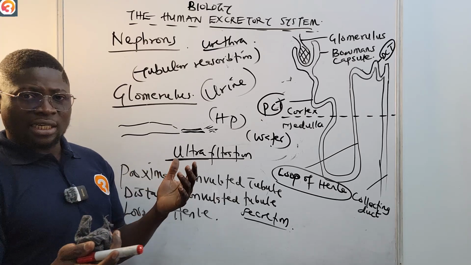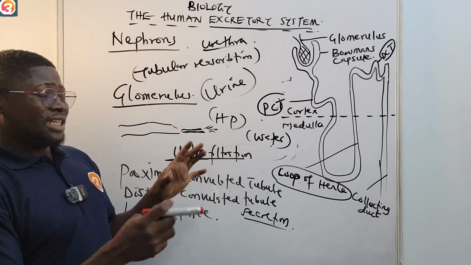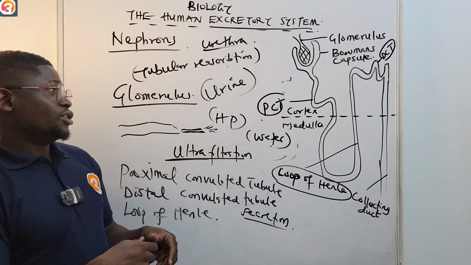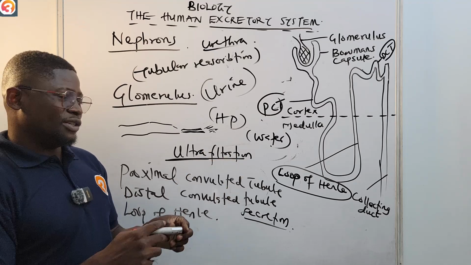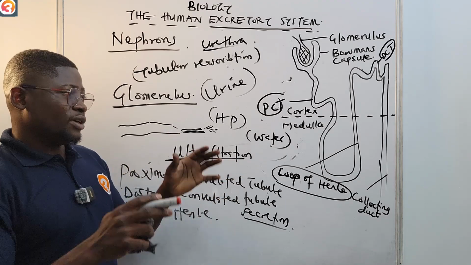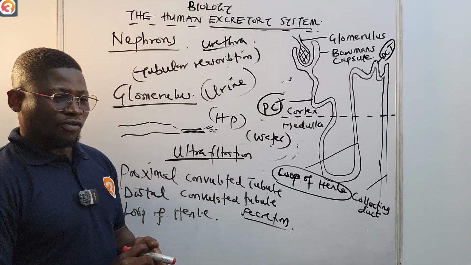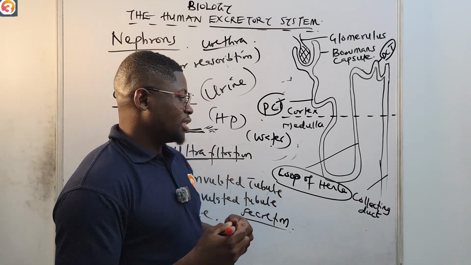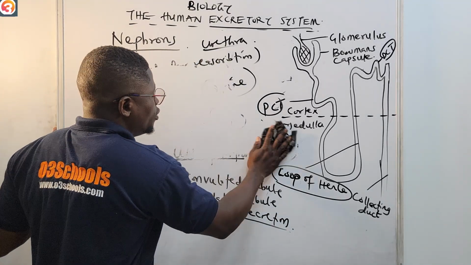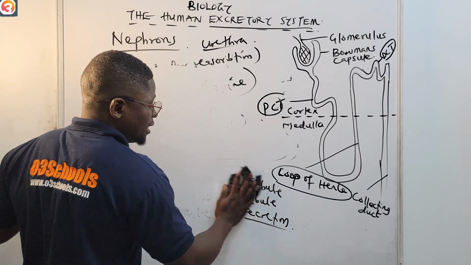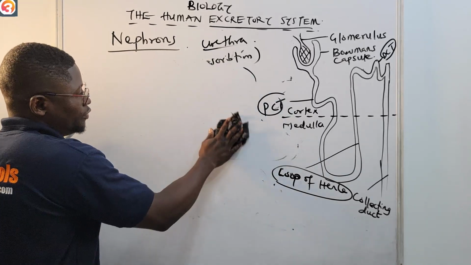So to take this again, after the tubular reabsorption happens, the excess water that we do not need, together with the urine that is formed, is being expelled. It's taken to the collecting duct, and from the collecting duct it's taken to the urethra, where it is expelled from the body. The urine that we see is usually yellowish in color, and the reason why it is yellow is because of the compounds that are present in the urine. So please take note of that.